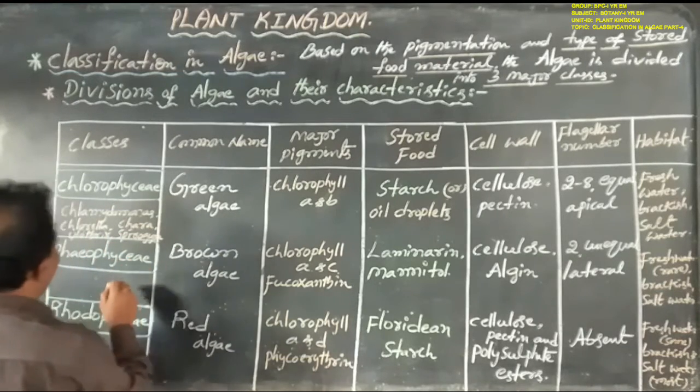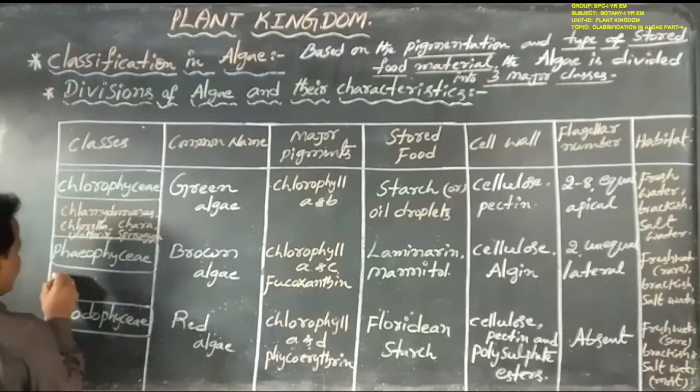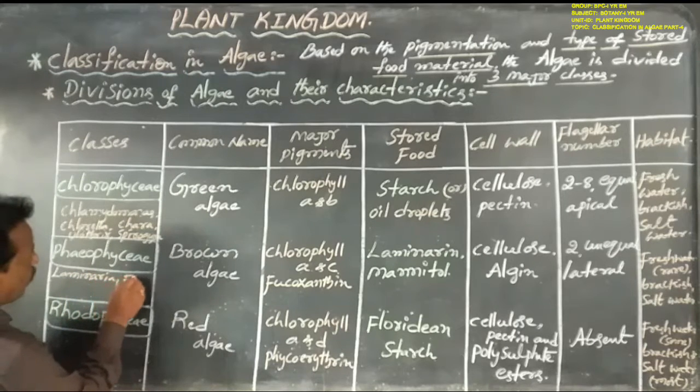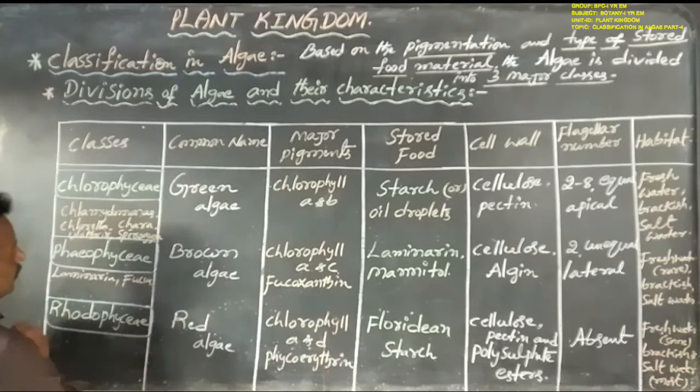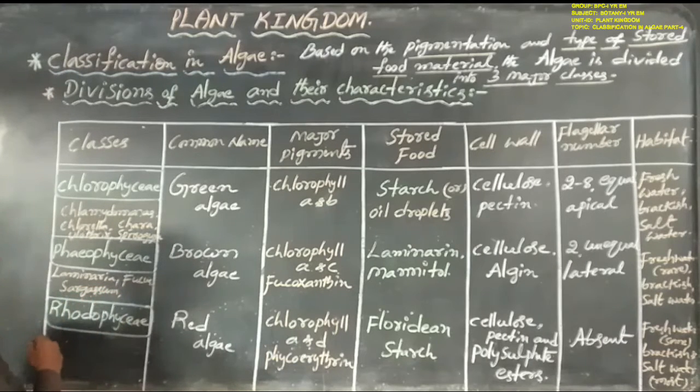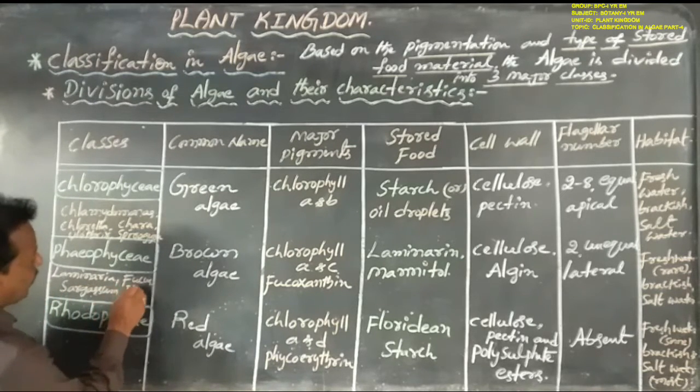The members of Phaeophyceae are such as Laminaria, Fucus, Sargassum and Dictyota.